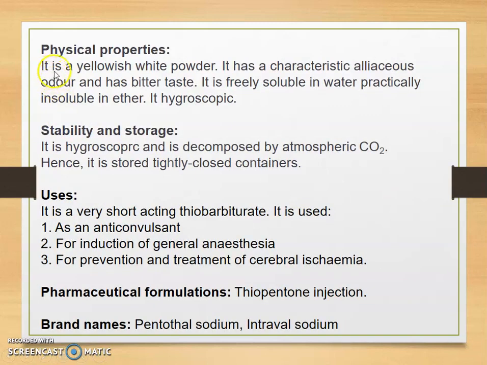Physical property: it is a yellowish white powder. It has a characteristic alliaceous odor and a bitter taste. It is freely soluble in water, practically insoluble in ether, and it is hygroscopic. Stability and storage: it is hygroscopic and is decomposed by atmospheric carbon dioxide, hence it is stored in a tightly closed container.